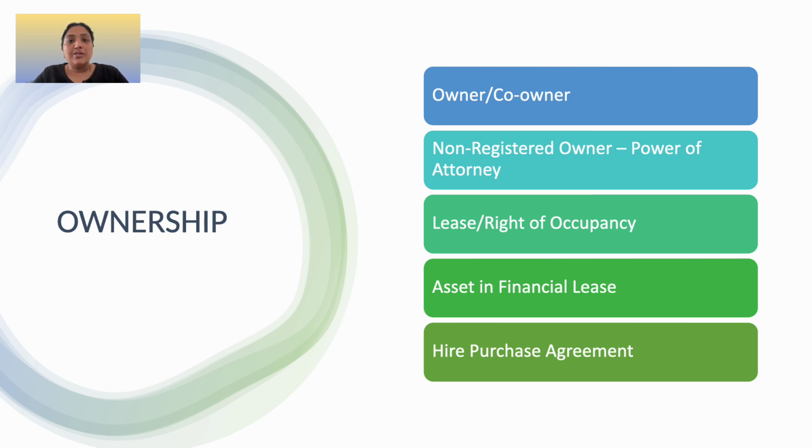The lessee is also eligible, that is, right of occupancy alone matters with respect to an asset which is under lease. For an asset in a financial lease, depreciation allowance can be claimed by the assessee. A hire purchaser also has the right to claim depreciation allowance on the asset under a hire purchase agreement.